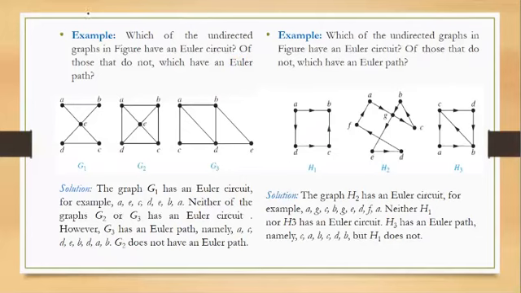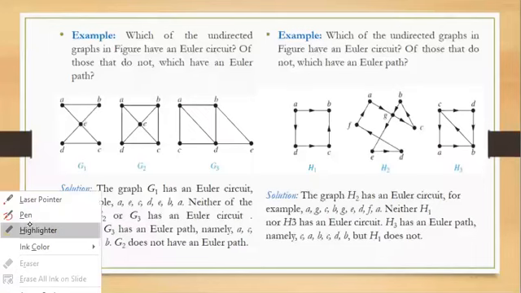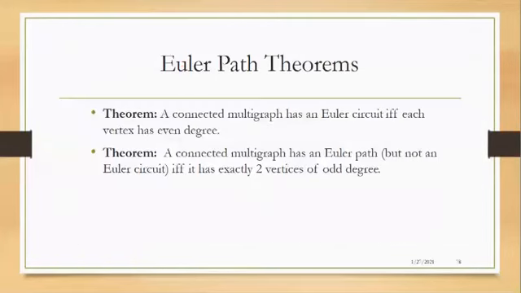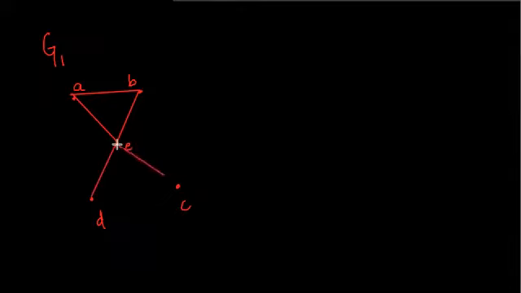So over here, the first graph is G1, and it is given as follows: A, B, then we have the vertex E, D, and C. Now to this graph, the edges are given as follows: A to B, B to E, and A to E, then E to D, E to C, and D to C.